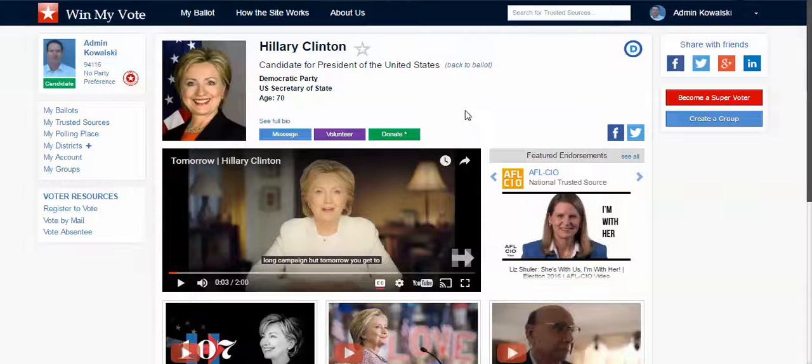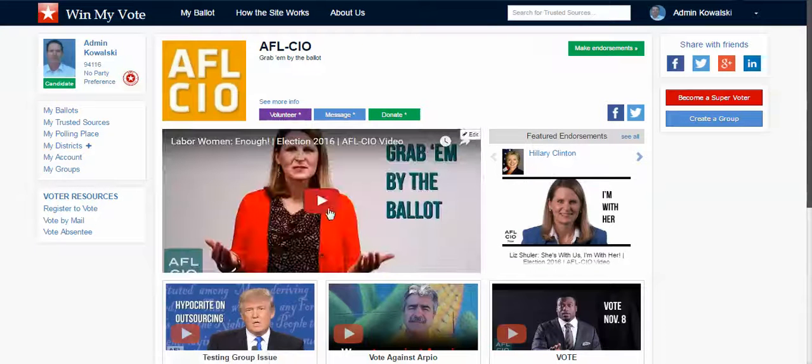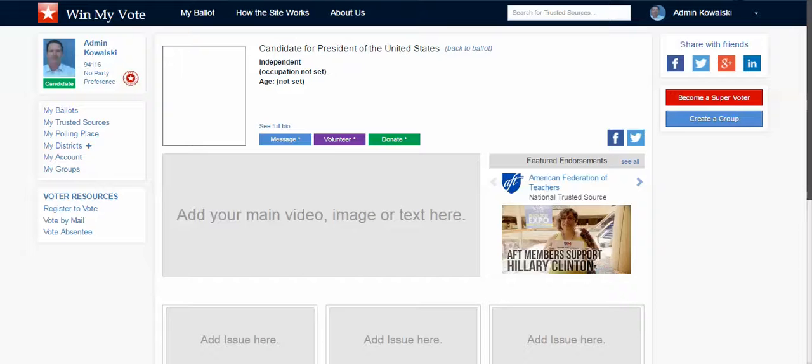And let's say I say, okay, that's great, and maybe I want to learn a little bit more about this group. I can click through to this group, and I can see their different issue statements. I can see the other candidates they've endorsed, and I can also learn a little bit more about them.